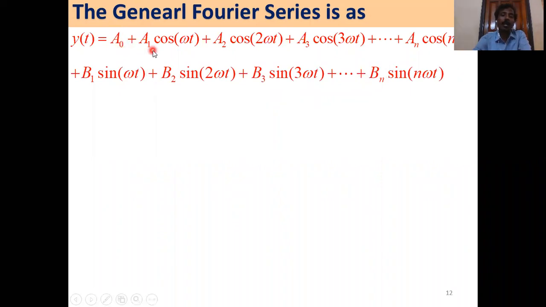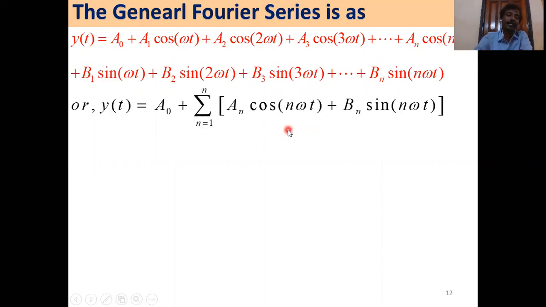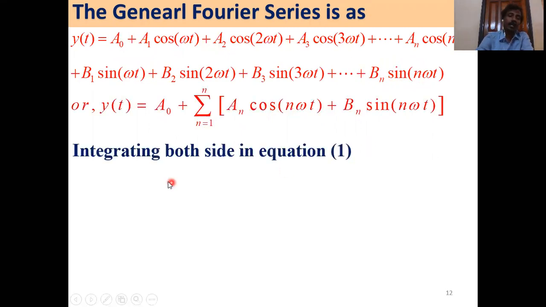A0 is the DC component, A1 to An are cosinusoidal components and B1 to Bn are sinusoidal components. Next, output y of t equals DC component A0 plus summation n equals 1 to n of an cos n omega t plus bn sin n omega t. Put n equals 1, 2, 3, 4 up to n, and you get A0, A1 cos omega t plus A2 cos 2 omega t, and so on, B1 sin n omega t.